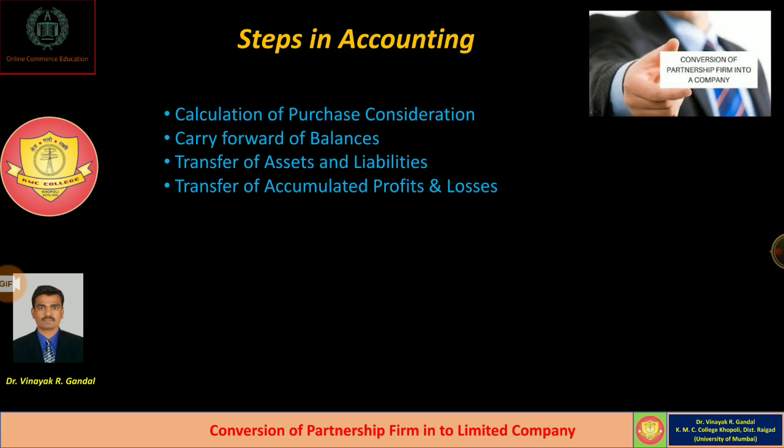And if the firm has any accumulated losses like a debit balance of profit and loss account, discount on issue of shares and debentures, which is normally shown on the asset side of the balance sheet, that should be shown on the debit side